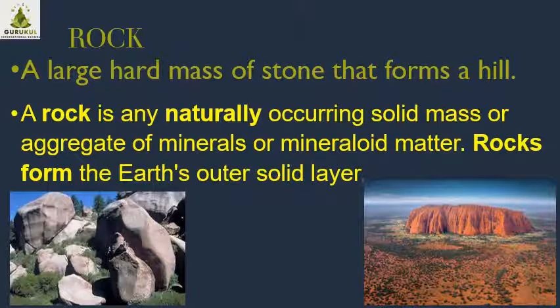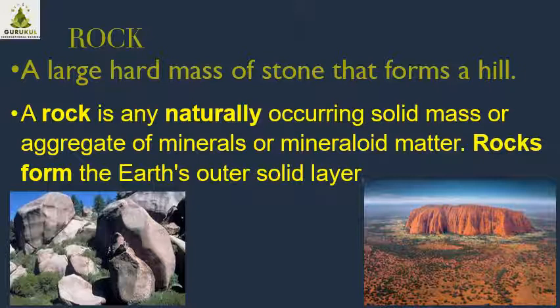Next is rock. All of you know what rock is. Rock means hard substance, as hard as rock. Because of what are rocks formed? Cooling of volcanic eruptions. When lava is cooled, rocks are formed. Different types of rocks are there: igneous rocks, metamorphic rocks, sedimentary rocks.